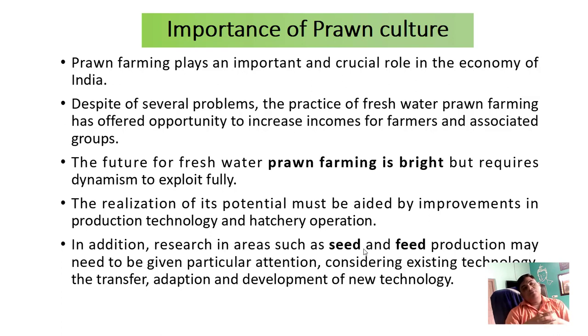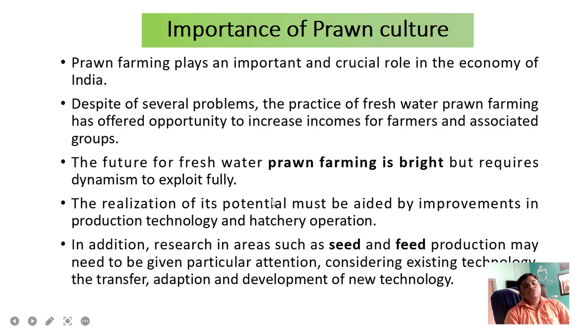So the importance of prawn culture is, again, that prawn farming plays an important and crucial role in the economy of India, because we know it is not used locally, but its demand in the international market gives a boost to the economy of our country. So despite several problems, the practice of freshwater prawn farming has offered opportunity to increase incomes for farmers and associated groups. So again, employment generation is very important from this prawn culture system.